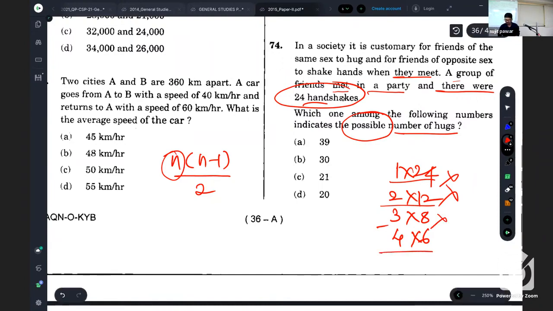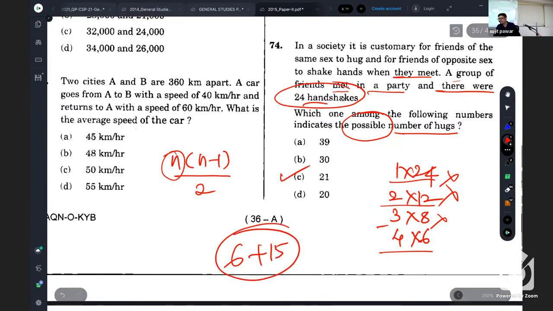Now 4 into 6. 4 male: 4 3s are 12 upon 2, that is 6 handshakes in male. And 6 female: 6 5s are 30 upon 2, that is 15. 6 plus 15, how much is it? 21. Answer is 21. In this way.